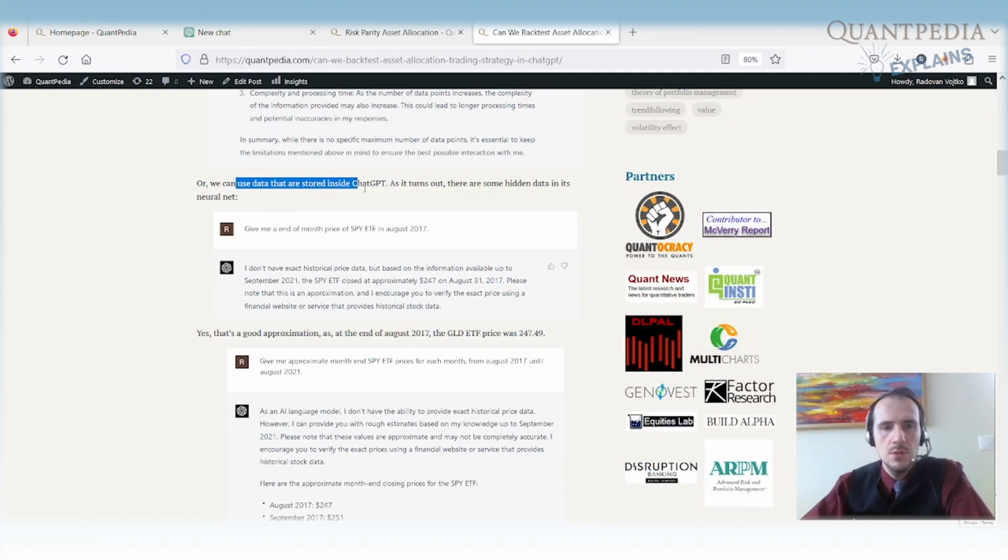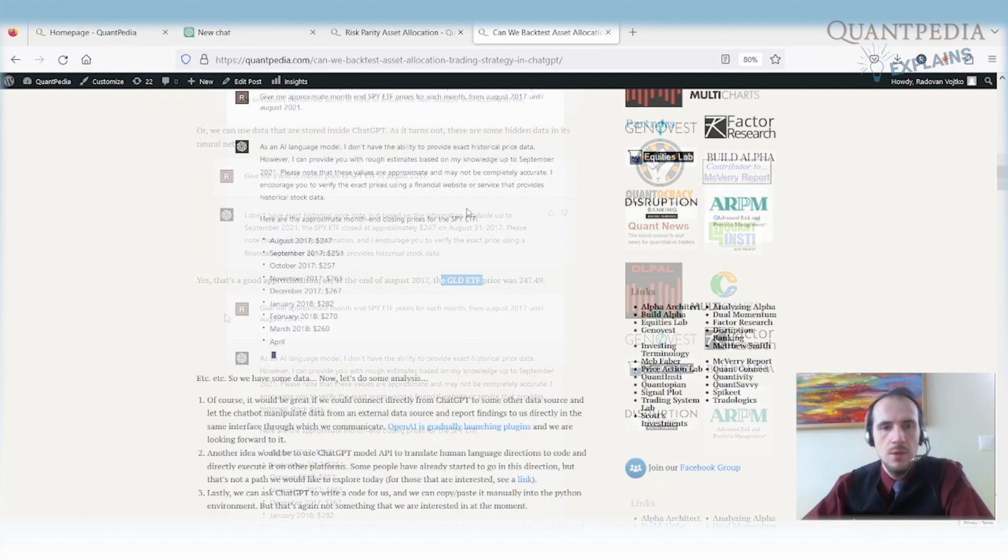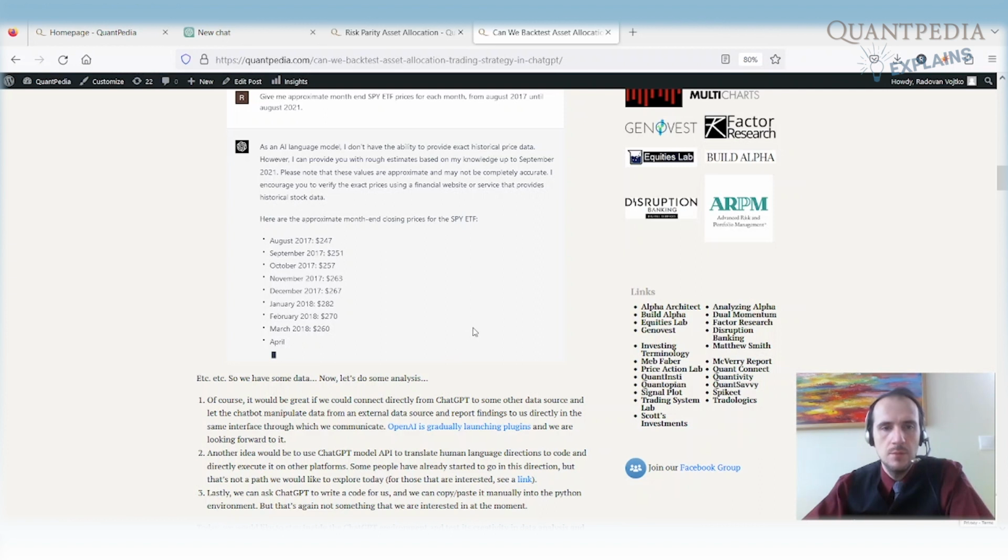There is some data stored inside ChatGPT, some hidden data in its neural net. For example, we can ask GPT for end of month prices of the SPY ETF, the S&P 500 ETF, which is a proxy for US equities. It seems that ChatGPT has some prices. It also has some prices for gold, and so on. Here we have some approximate monthly ending prices for the SPY ETF, and we can start working with that.